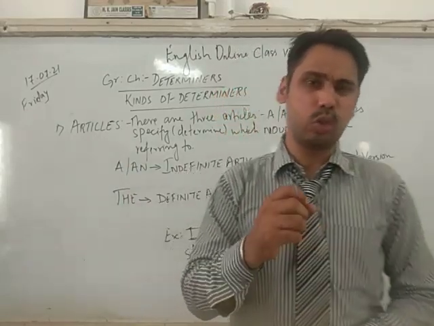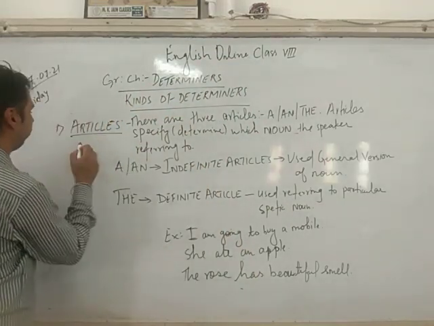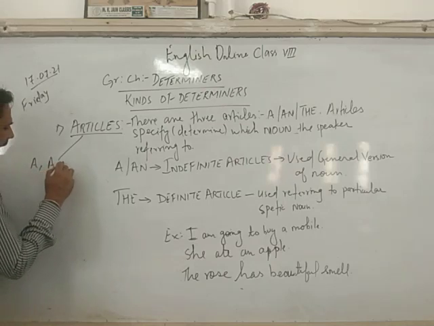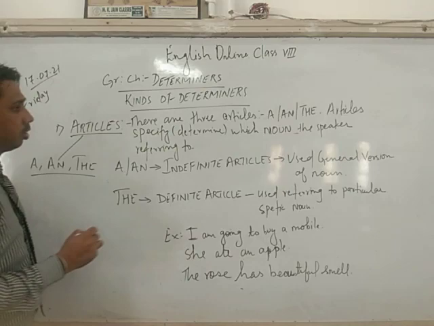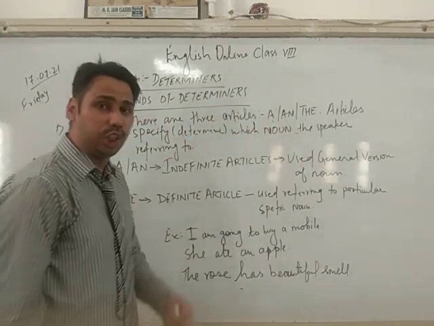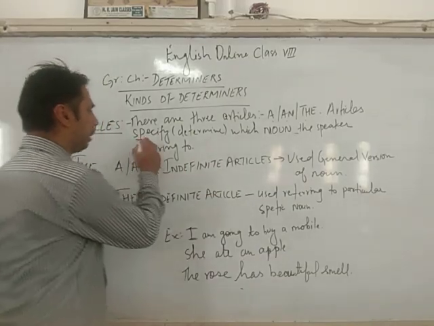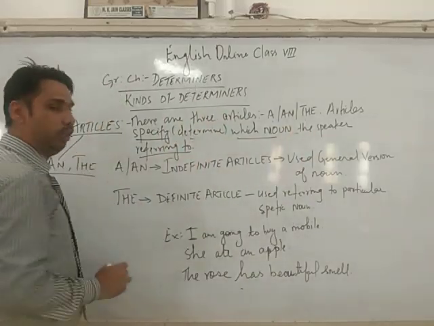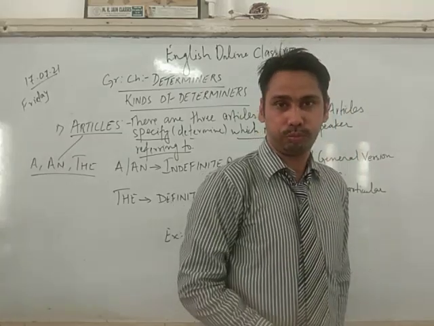So today I am going to do the first kind of determiner, that is articles. Articles: a and the, right? So as I said, articles are my a and the. And what is the function of articles? Articles are used to specify the noun the speaker is referring to, which the speaker is particularly saying about the noun.